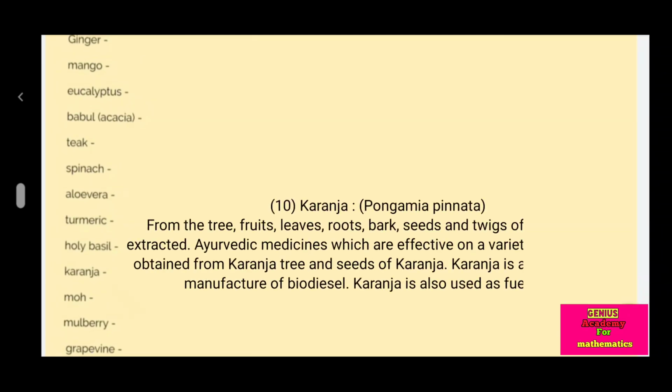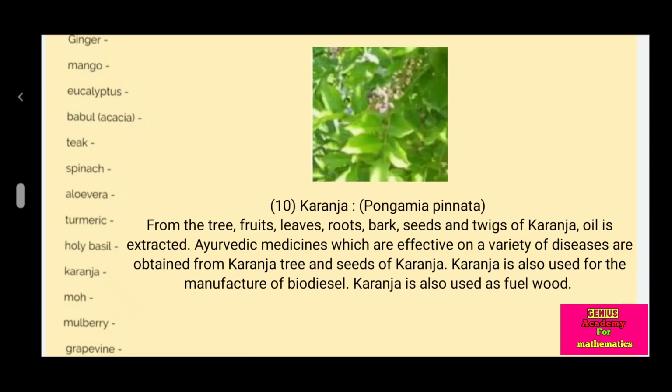Karanja. From the fruit, leaves, roots, bark, seeds and twigs of the karanja tree, oil is extracted. Ayurvedic medicines which are effective on a variety of diseases are obtained from the karanja tree and seeds of karanja. Karanja is also used for the manufacture of biodiesel. Karanja is also used as fuel wood.